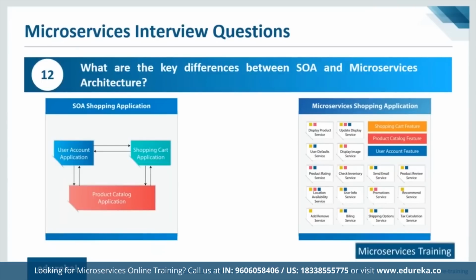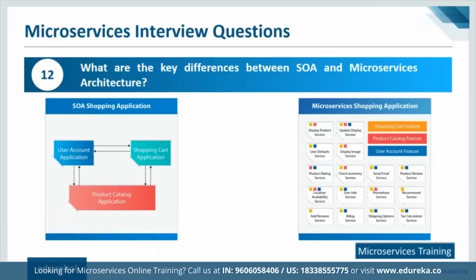That is not the case with microservices. The other thing is intercommunication between services: in SOA, you need a middleware for communication. But microservices are completely independent and you do not need a middleware. They directly communicate through REST APIs. Now, if you take a look at this architecture or this image, what you see here is nothing but a shopping application.